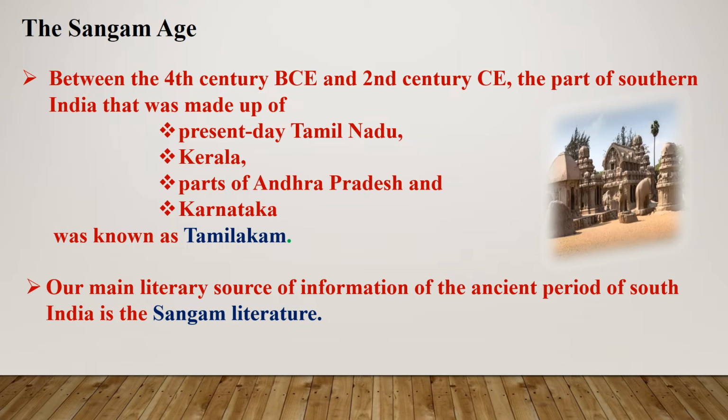Our main literary source of information of the ancient period of South India is the Sangam literature. Actually, the poet used to write what things happened in the kingdom. That is about the war and the people benefited by the king, and also the king's development and many things, art, architecture, everything we can see in Sangam literature.